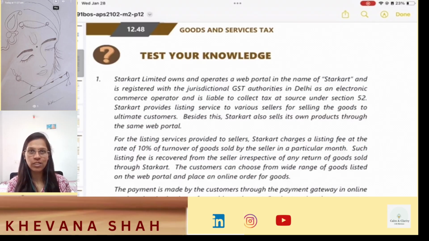Today we are going to discuss the test your knowledge questions of the ICAI module of chapter number 12, Electronic Commerce Transactions. So let's start. Question number 1.